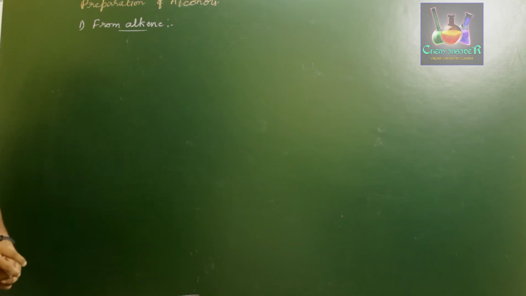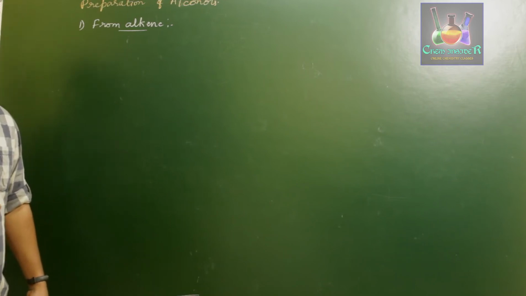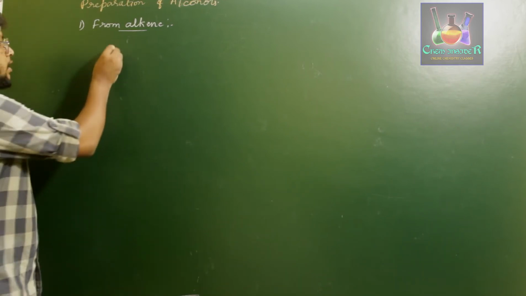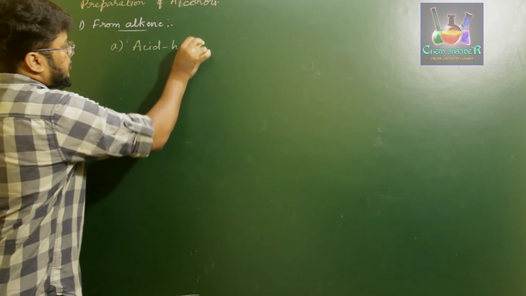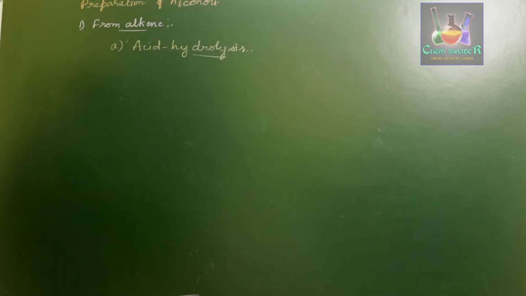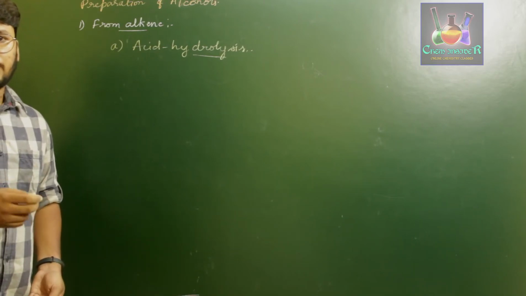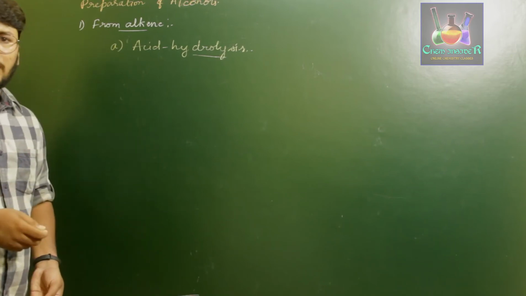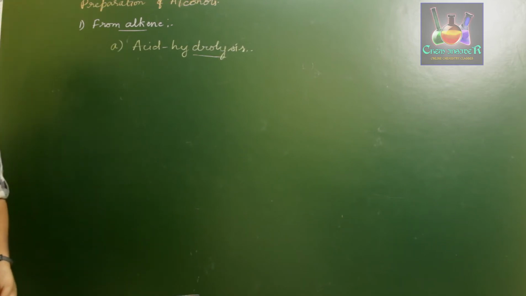There are two types of methods to prepare alcohols from alkenes. One which follows Markovnikov rule, and the other which follows anti-Markovnikov rule. First, we'll discuss the one which follows the Markovnikov rule, that is acid hydrolysis. The first process is acid hydrolysis of alkene to prepare alcohols. In this reaction we treat alkene with water in presence of hydrogen acids, where we convert those alkenes to alcohols.